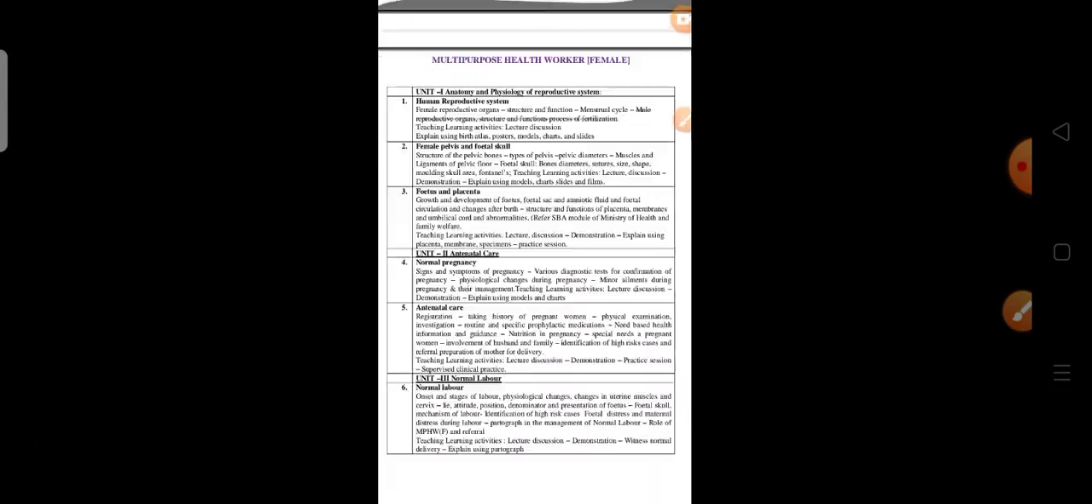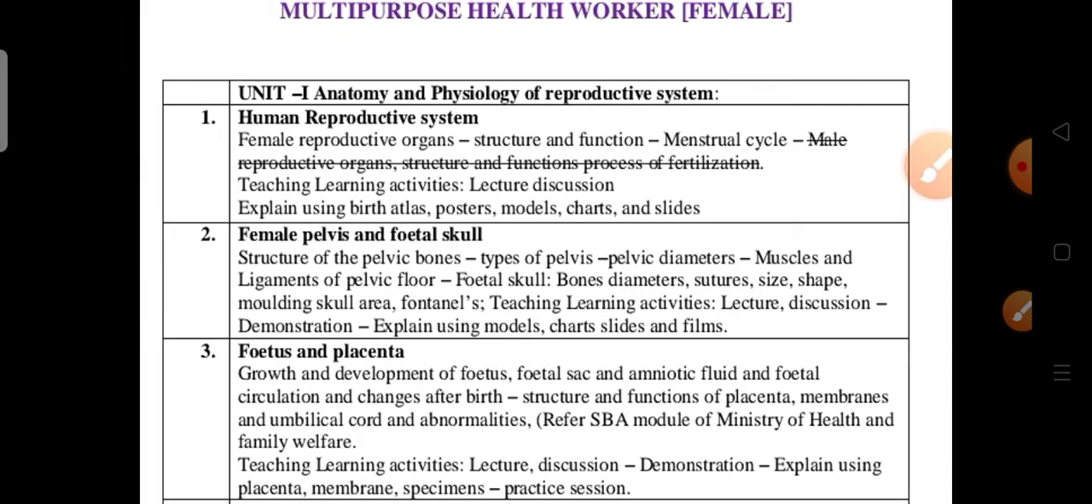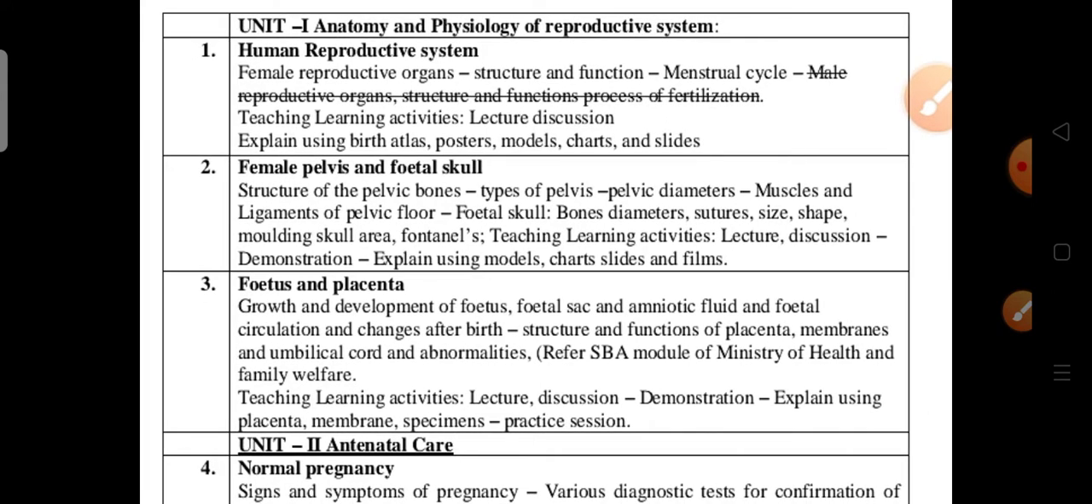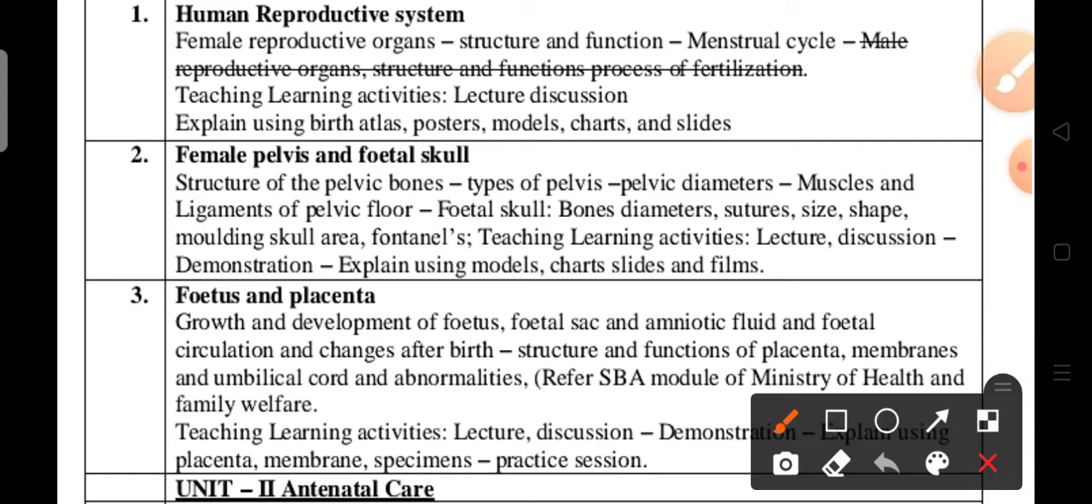Okay, so next coming to the syllabus: human reproductive system. In this, only male reproductive organs, structure, functions, and process of fertilization is deleted. That's clear. So I'm not reading the entire syllabus. Please go through the syllabus. In this, I will provide 100% syllabus, and I will discuss the 30%. If I tell 30%, the remaining is only 70%. Okay. So this is for the upcoming examination. For those who are going to the second year examination, these videos may be useful. Okay, it's clear now. I'm reading only the deleted content.